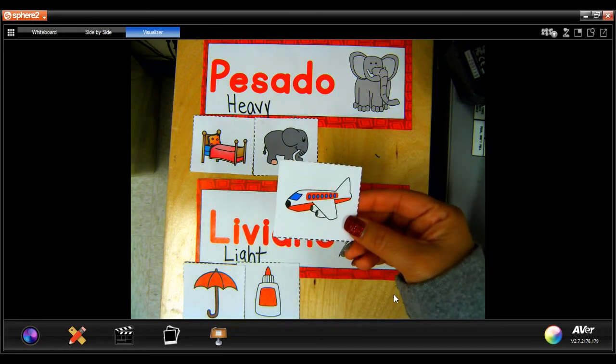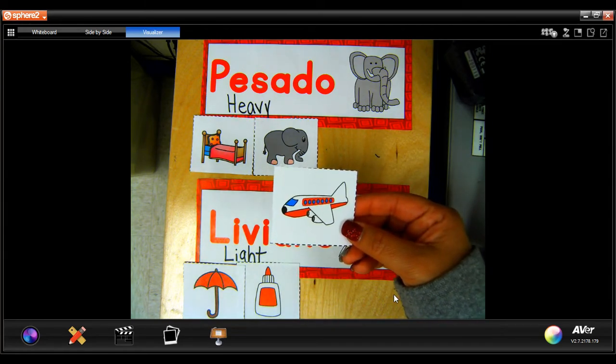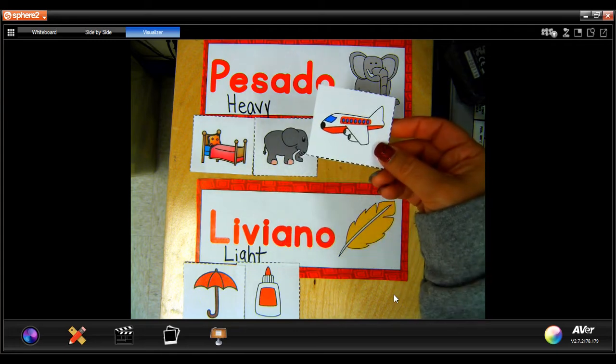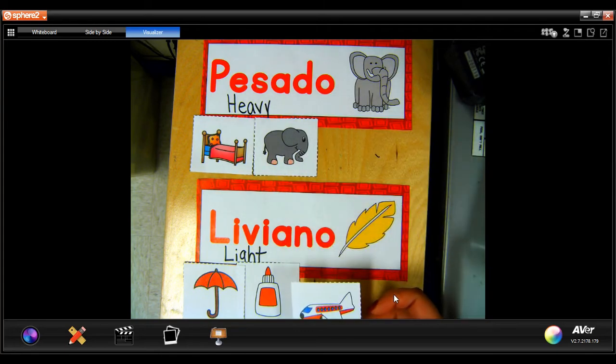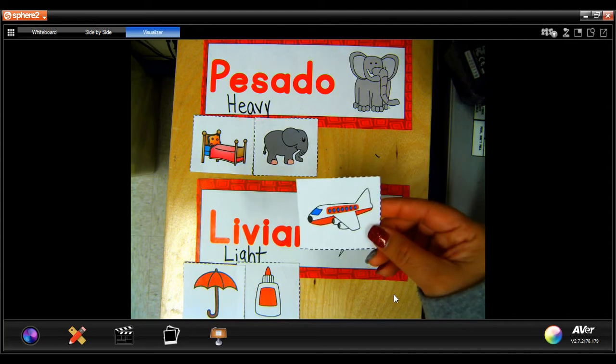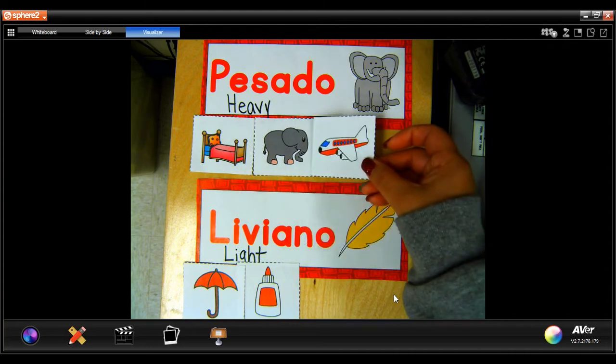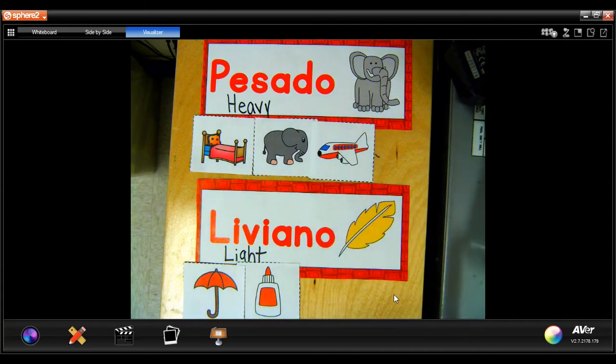Okay, what is this right here? It's an airplane. So an airplane, is it very heavy or is it light? Very light. An airplane is going to be heavy, right? You can't pick it up. It's super heavy.